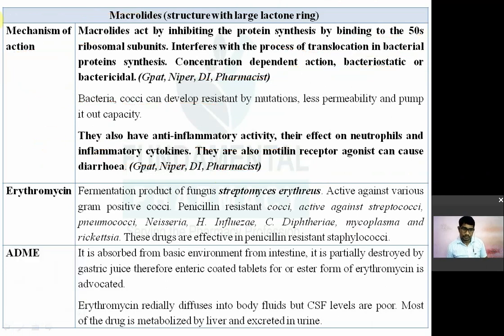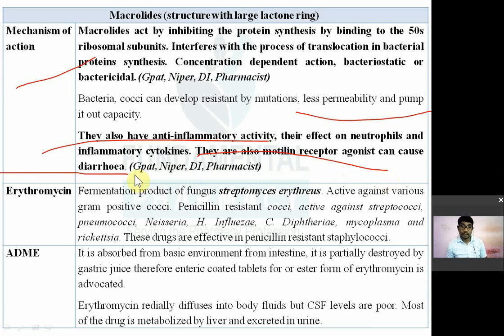Remember, they bind to the 50S ribosomal subunit, affect the translocation process, and inhibit bacterial protein synthesis. That is, bacteria can develop resistance by mutation, change in the permeability or pumping out. Then they also have anti-inflammatory activity. They also act as a motilin receptor agonist. That's why they can cause diarrhea in the patient.